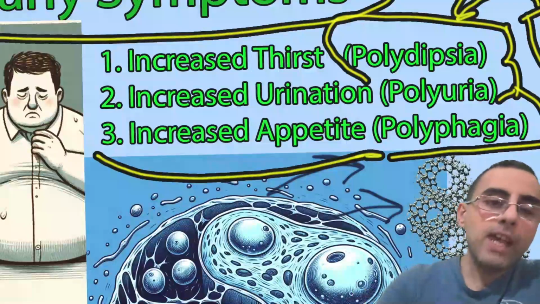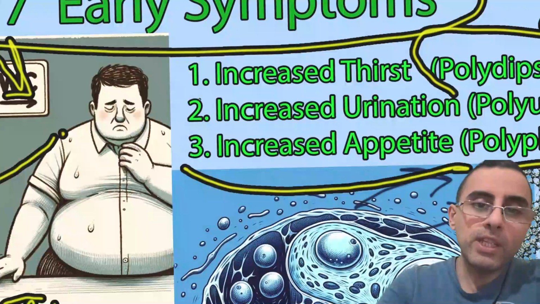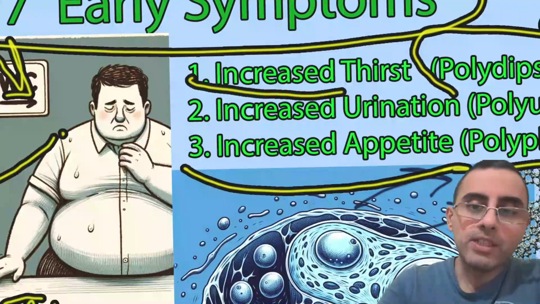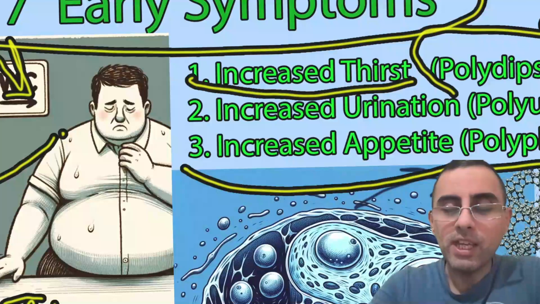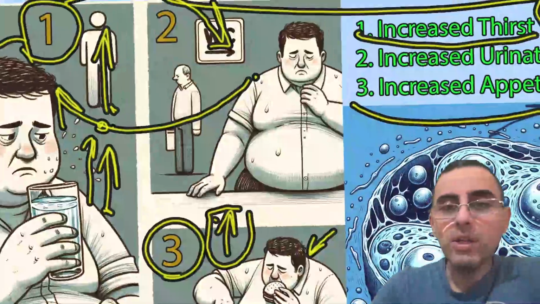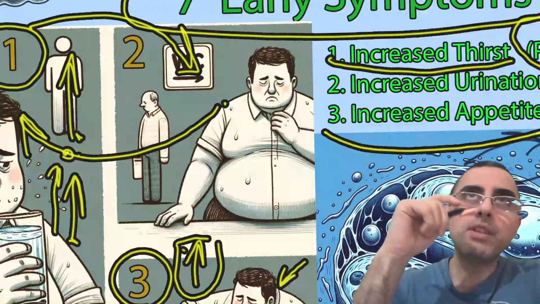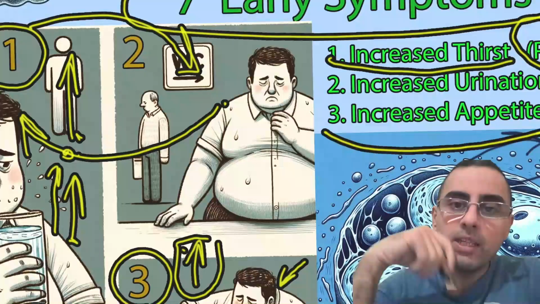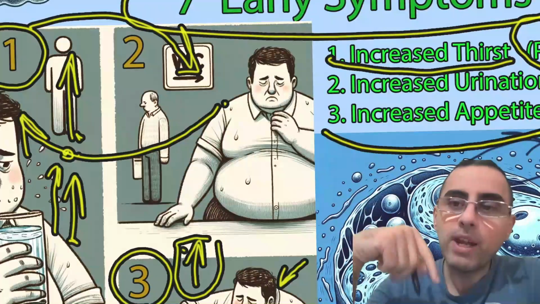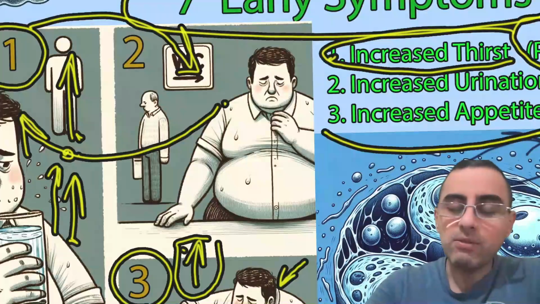And if we ask which is the most common symptom out of these three, it's increased thirst. It's the first symptom of diabetes and the most important symptom. Also, maybe a person says instead of increased thirst that I have dry mouth. Dry mouth also means increased thirst.